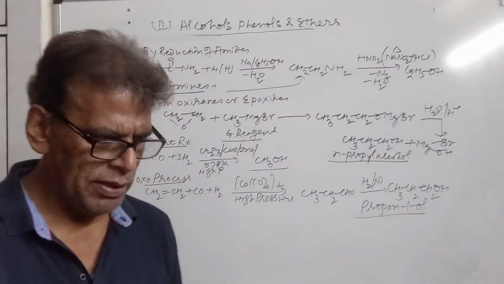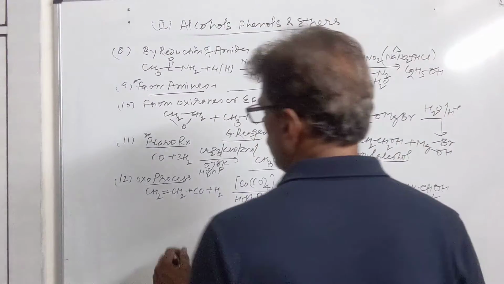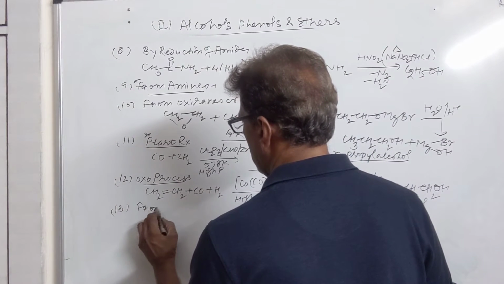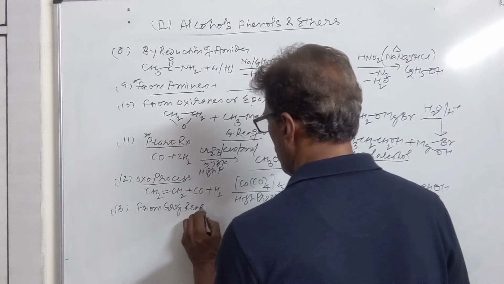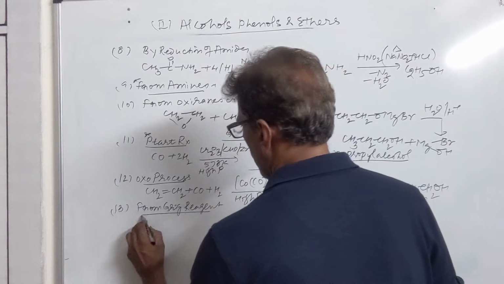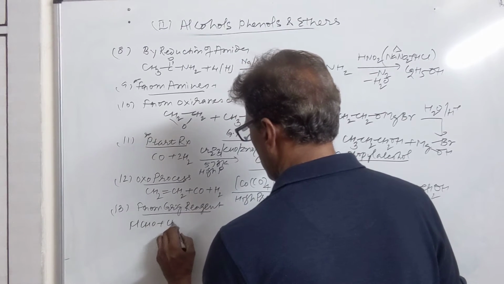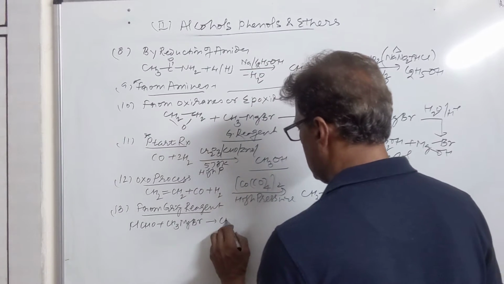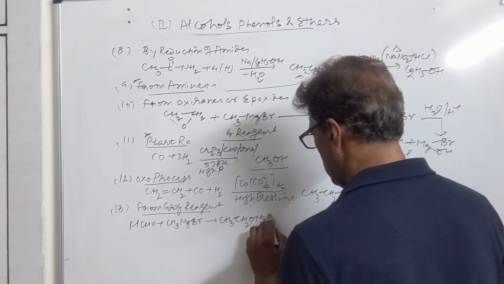Then we have the next method, that is conversion of aldehydes and ketones into alcohol with the help of Grignard reagent. From Grignard reagent we take formaldehyde first of all, HCHO, given methyl magnesium bromide, you will get CH3CH2OMgBr.